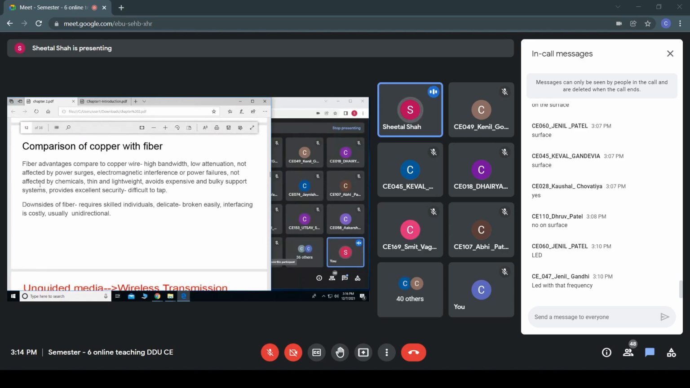Fine, it is not affected by chemicals. They are thin and lightweight. Fine, it avoids expensive and bulky support systems. So all these are the advantages, and one more most important point is it is difficult to tap. That means what?